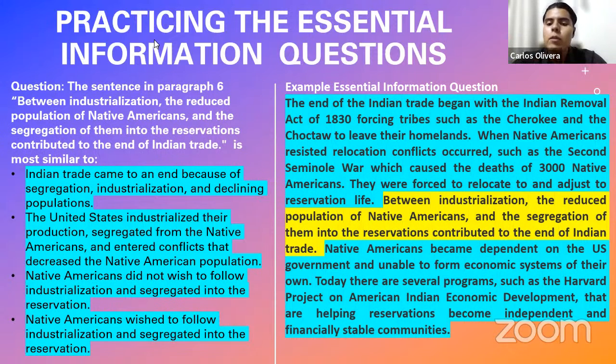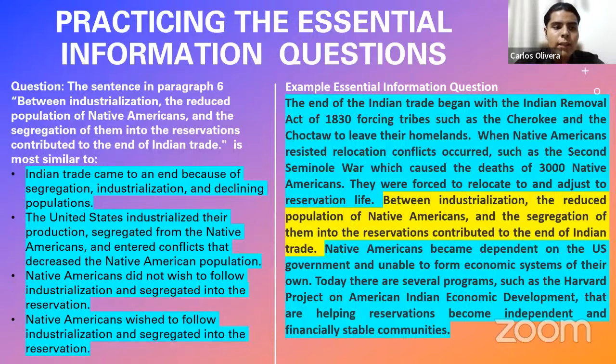It says, between industrialization, the reduced population of Native Americans, and the segregation of them into the reservations, all of this contributed to the end of Indian trade. I repeat, between industrialization, the reduced population of Native Americans, and the segregation of them into the reservations, all contributed to the end of Indian trade, right? Now, this is the sentence that we are going to be asked about. Let us read the question.